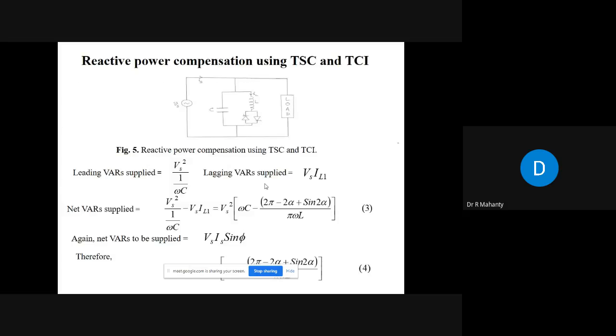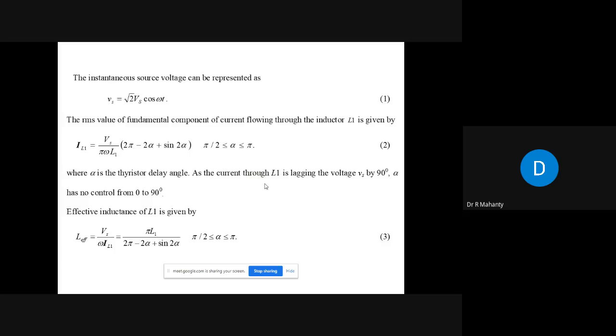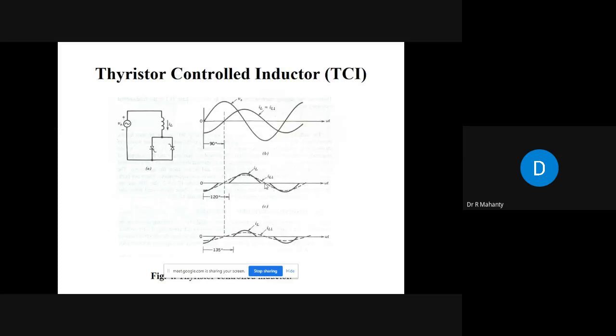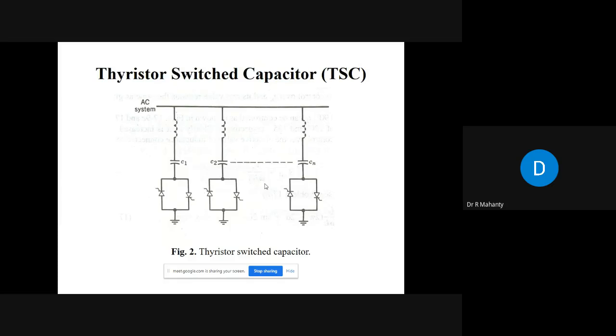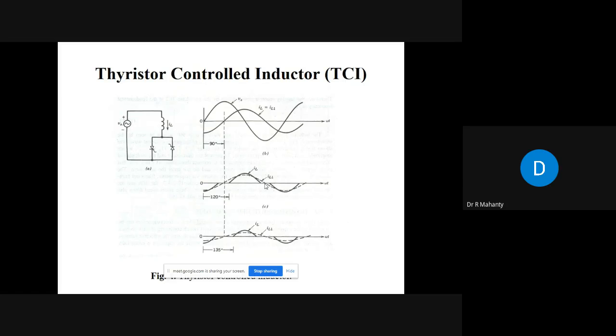Is it all right? Now suppose you have a combined scheme. Combined scheme means you have a thyristor switched capacitor along with a thyristor controlled inductor. Earlier I told you that the thyristor switched capacitor gives you a fixed value of capacitance, and the thyristor controlled inductor gives you a controlled value of inductance. Now you have a complete scheme where you have both.